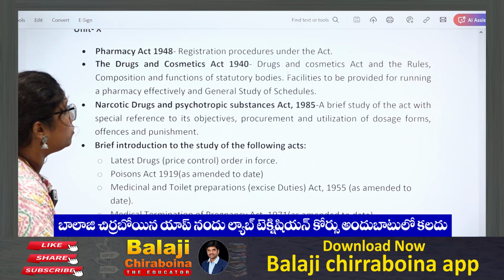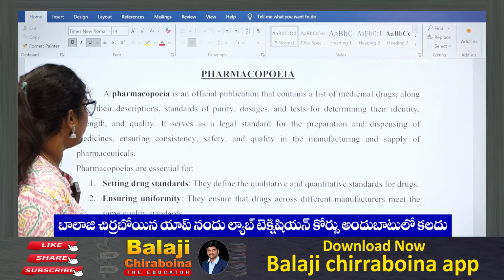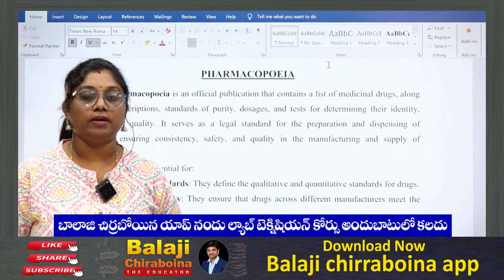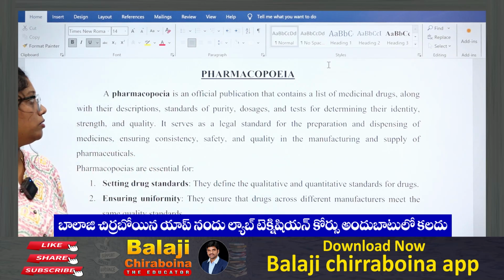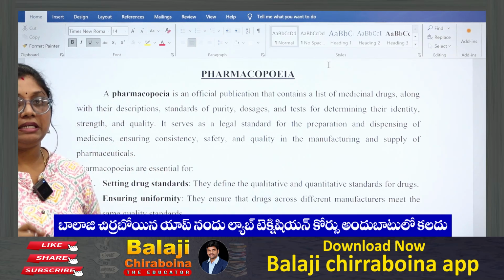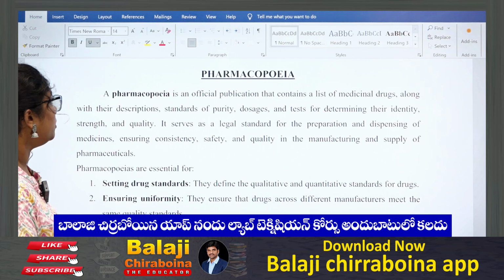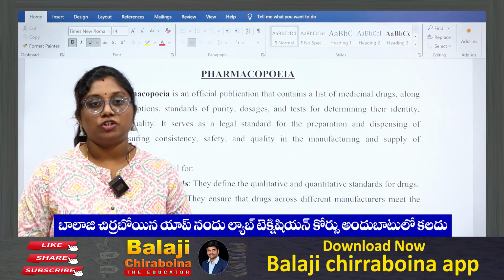Now we will discuss pharmacopoeia. In pharmacopoeia, they have just given the introduction of pharmacopoeia, and mostly they ask only about the Indian Pharmacopoeia, IP. So we can concentrate on only the Indian Pharmacopoeia. In this pharmacopoeia section, I want to give a brief introduction about pharmacopoeia.